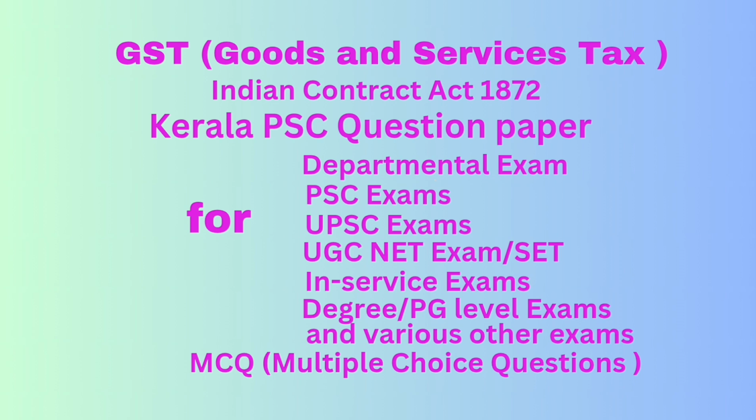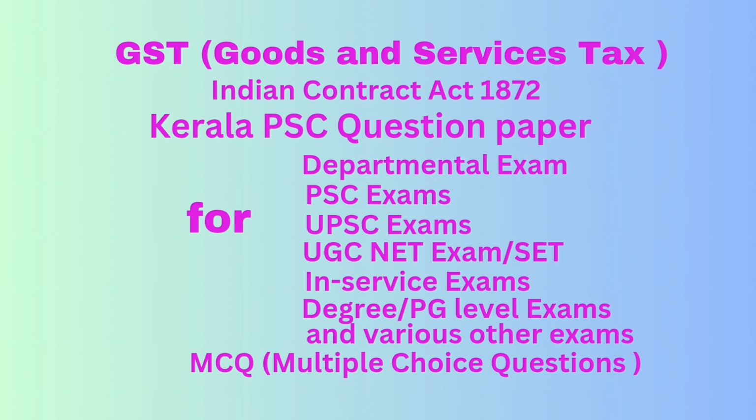Question number 92. A, B, C and D jointly promise E to pay rupees 10,000 as part of a contract in the following manner. A, rupees 3,000. B, rupees 2,000. C, rupees 1,000. D, rupees 4,000. A defaults in making his share of contribution. In what proportion should B, C and D bear the loss arising from the default of A? Correct answer option C, in the ratio of 1:1:1.